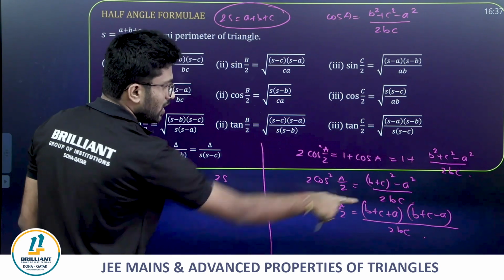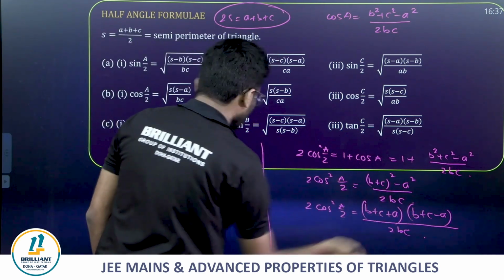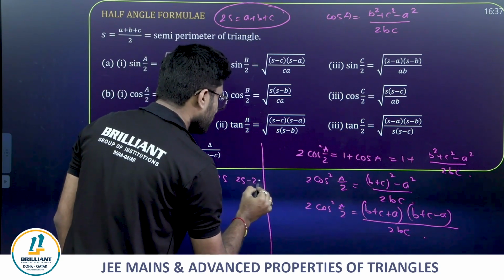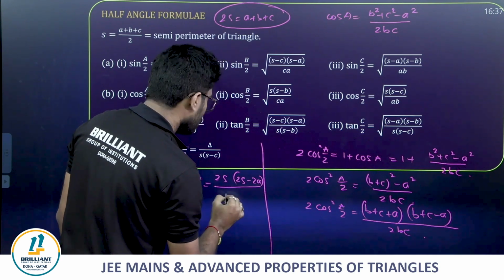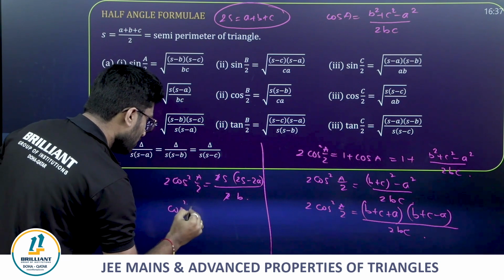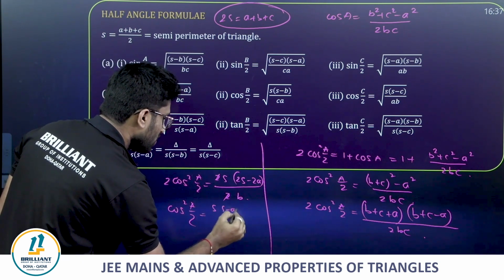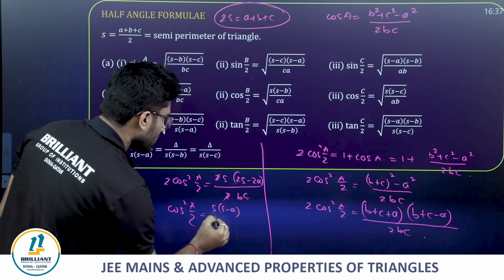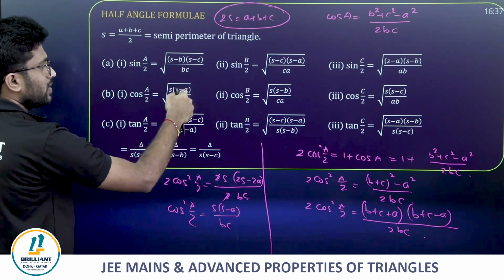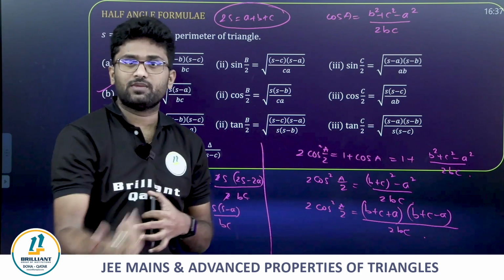Now a plus b plus c is 2s, and b plus c minus a is just adding a and subtracting a, so you get 2s times (2s minus 2a) whole divided by 2bc. The 2s get cancelled, so cos square A by 2 is s into (s minus a) divided by bc. Therefore cos A by 2 is root of s into (s minus a) by bc. That's it.